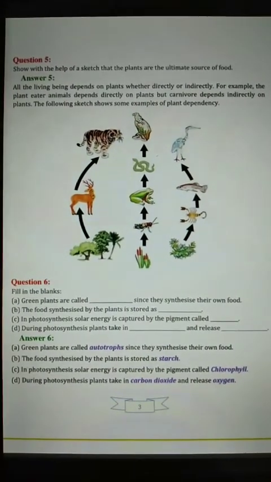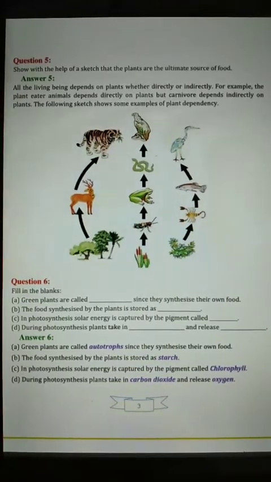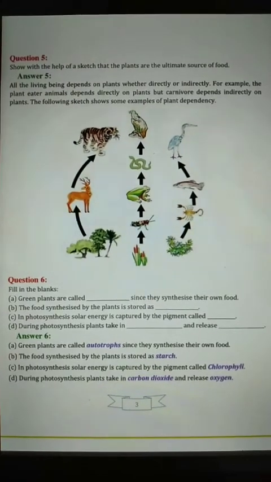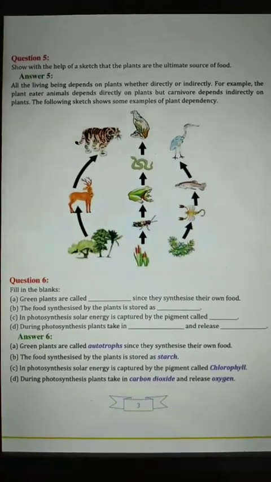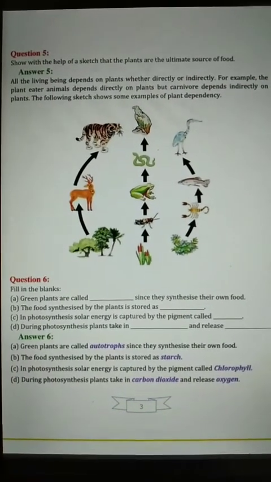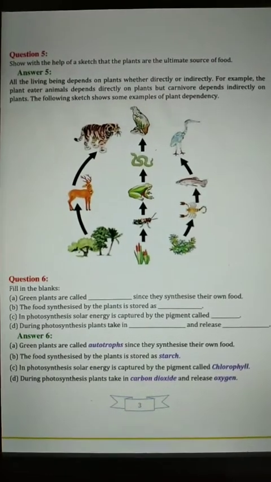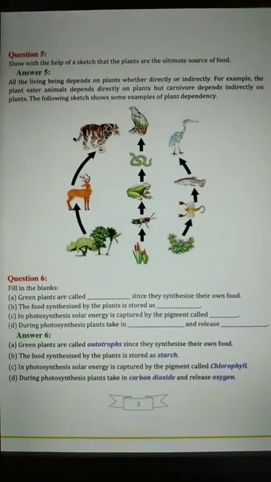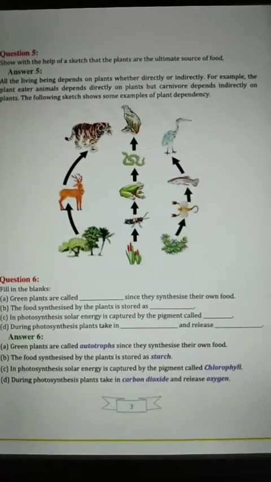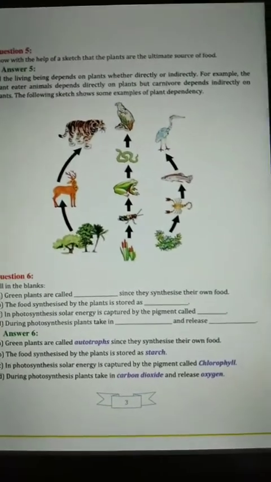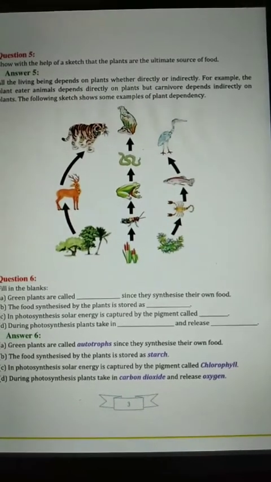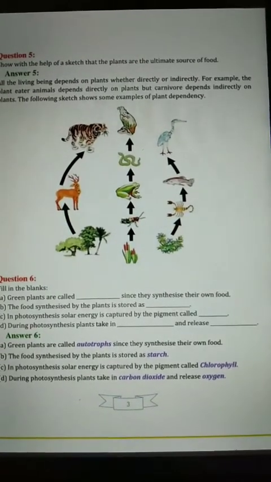The following sketch shows some examples of plant dependency. You can see how the deer is dependent on plants directly and the tiger is dependent on the deer. So indirectly the tiger gets plants as its food with the help of the deer. Then in the next chain you can see that an insect is dependent on grass, then the frog is dependent on the insect, then the snake is dependent on the frog, and the eagle is dependent on the vulture.